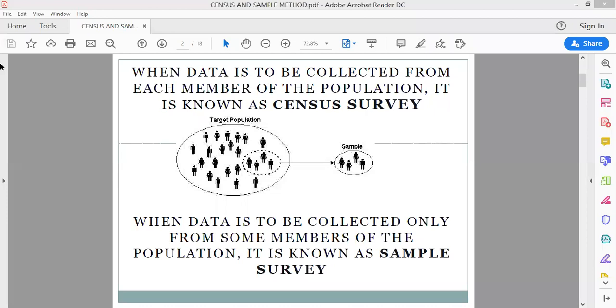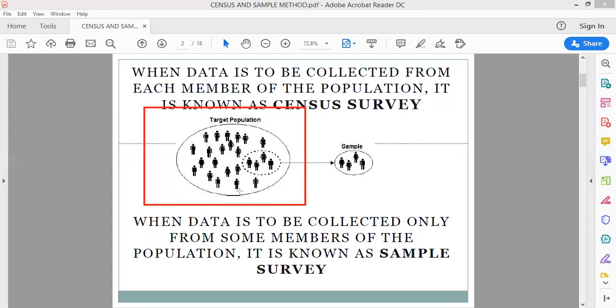So now I'm taking the census and sample survey. See, first is the census survey and the second is the sample survey. So let us first talk about census survey. What is census survey? Just have a look at this. Census means the total population.